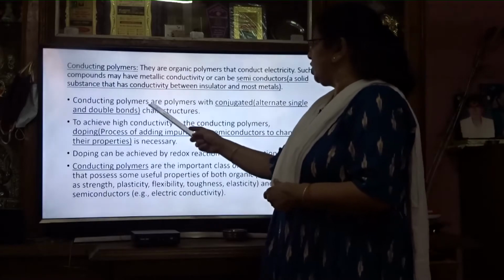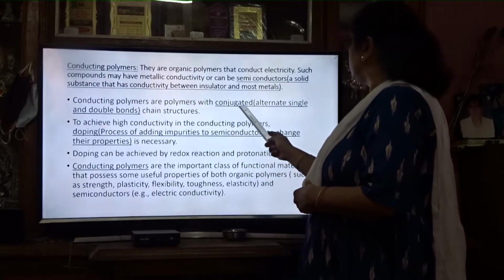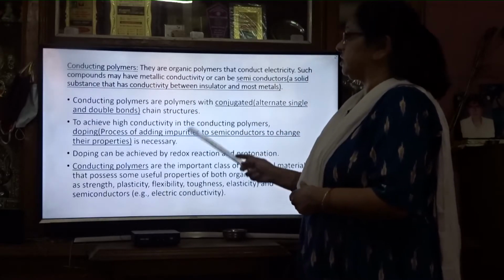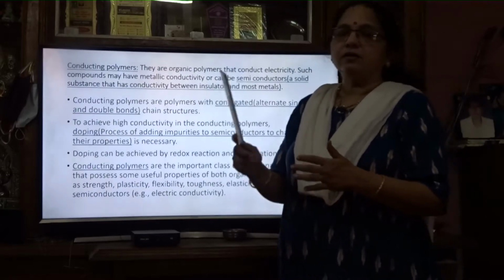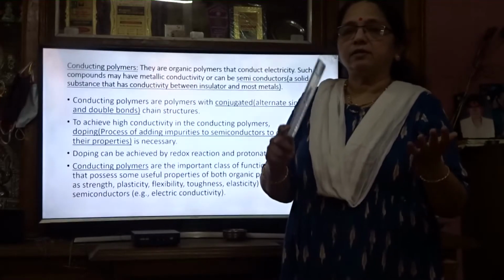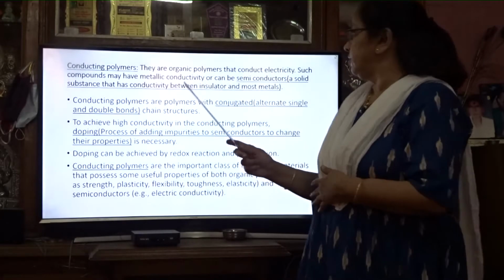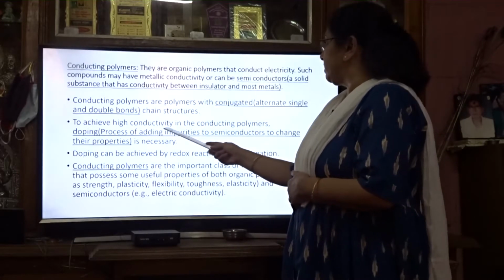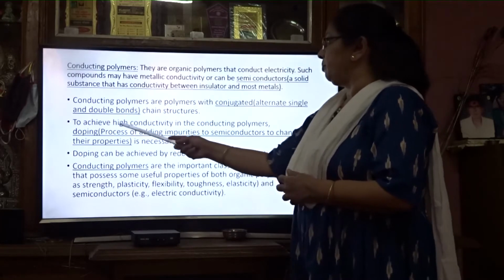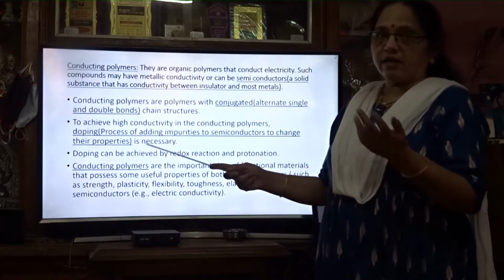Next, conducting polymers are polymers with a conjugated chain structure. That means they have alternate single and double bonds. That is, one bond is single, then double or triple, then single, then double or triple. To achieve high conductivity in conducting polymers, doping is done to increase the conductivity.